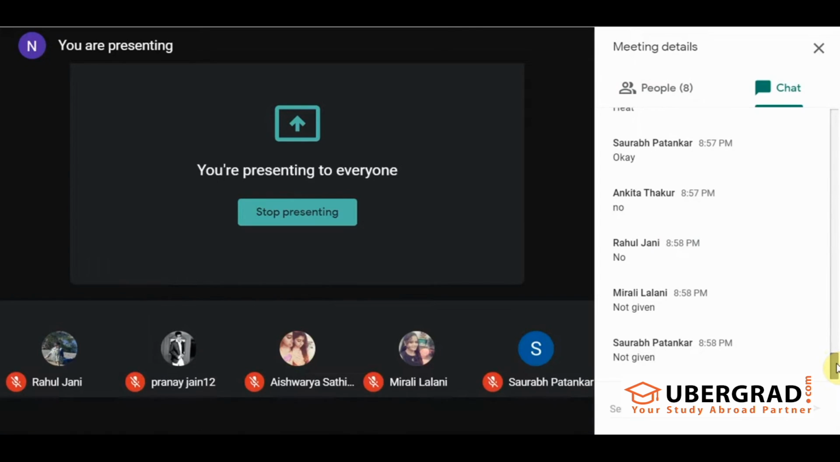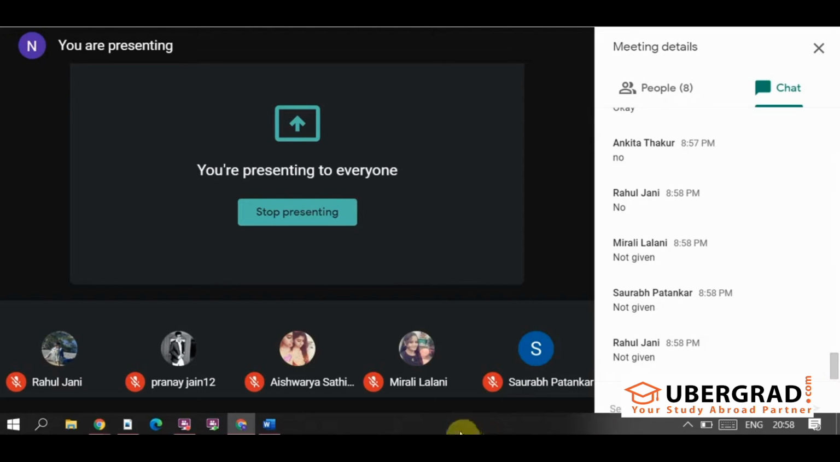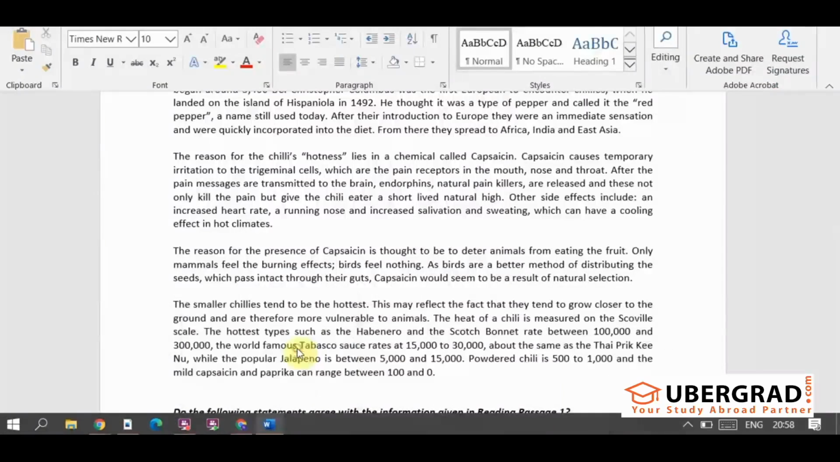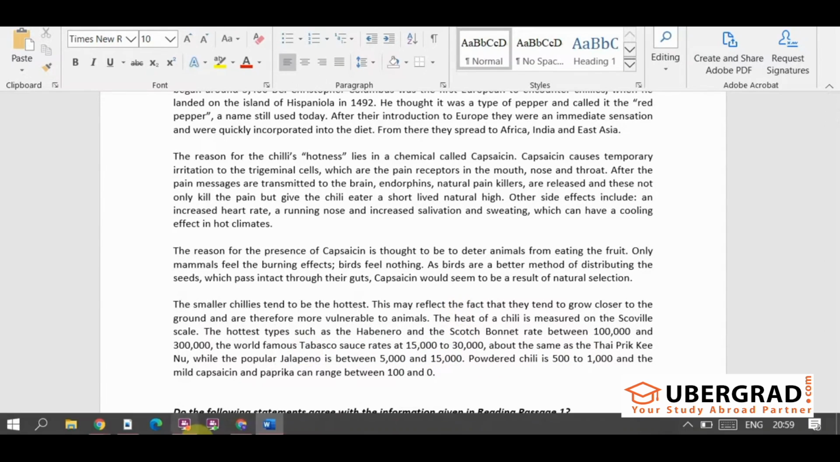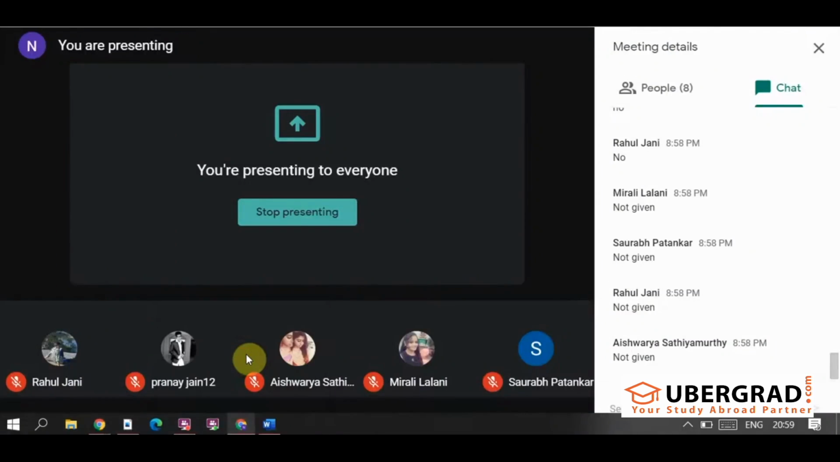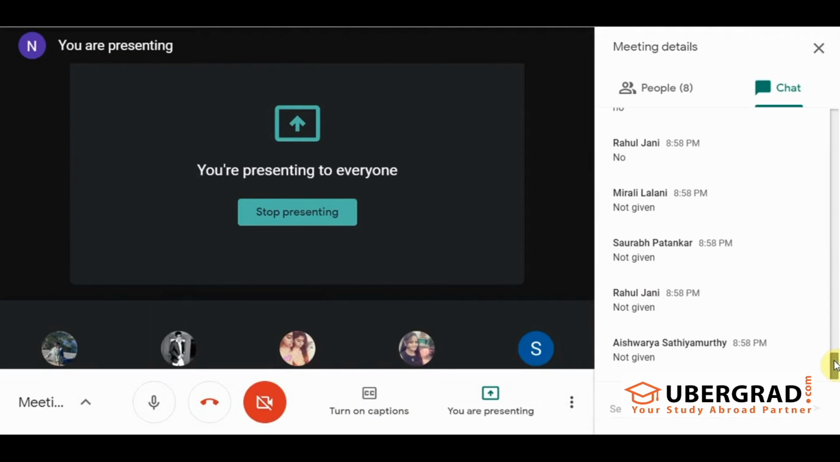So there is nothing given as such with the help of which we can say that people grow chilies because of their heat. There is nothing of that sort given. What's the last paragraph talking about? Last paragraph is talking about that the heat of a chili is measured on the Scoville scale, and then they're talking about the hottest chilies across the globe, right? Like habanero and Scotch bonnet have this much heat. Tabasco sauce has this much heat. Thai prickly has this much heat. So they're talking about different chilies and their heats. It's not talking about that this is the reason why people grow chilies, right? So the answer is not given.